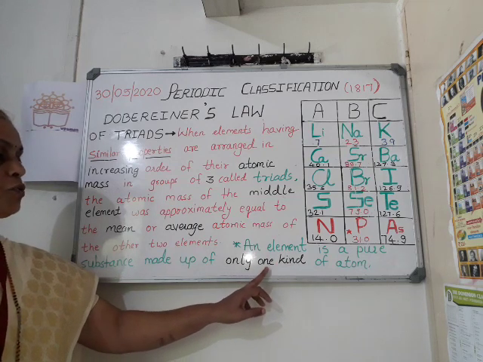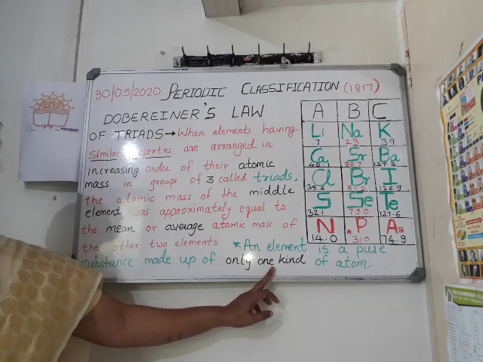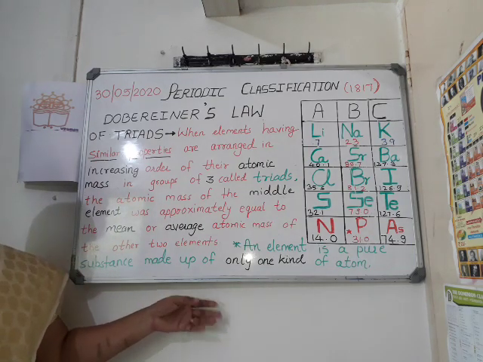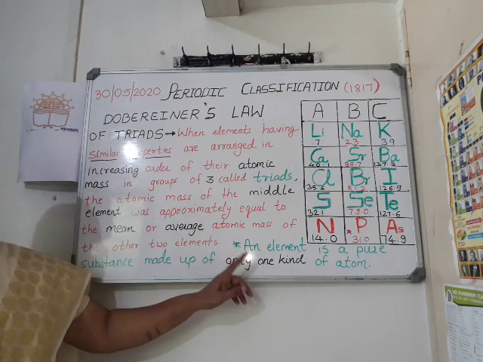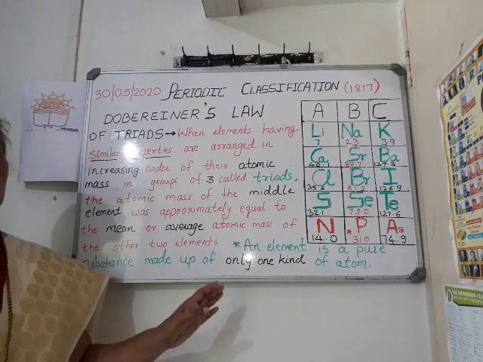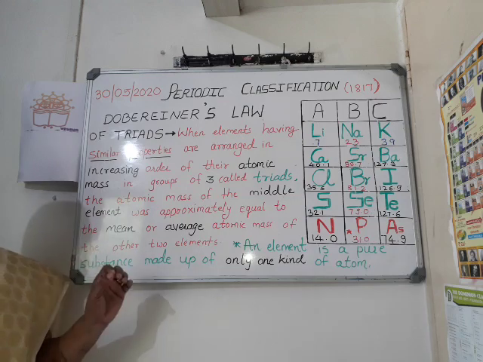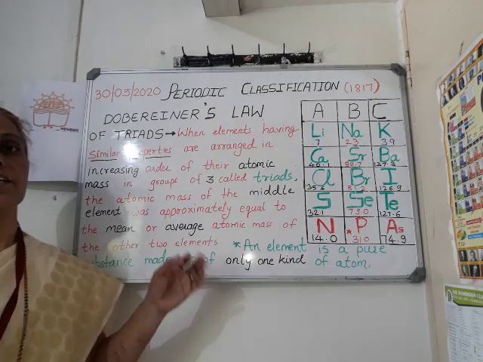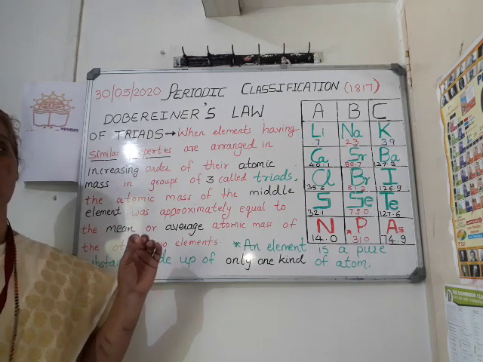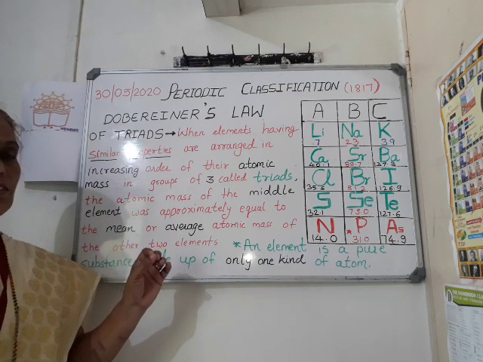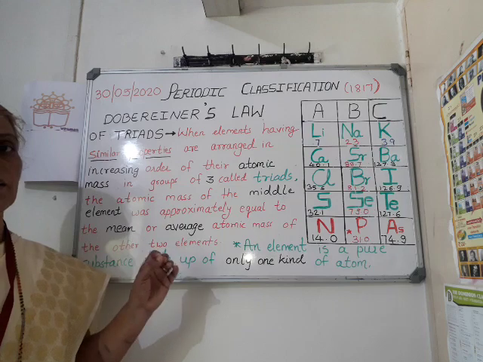This is a point to be noted, that only one kind of atom means, here I will give you a simple example of hydrogen. As you all know, hydrogen is the first element in the periodic table and it has an atomic mass of 1. It has 1 proton and it does not have any neutron in its nucleus. This is a very important thing to be noted, that hydrogen is the only element which does not have any neutron in its nucleus.